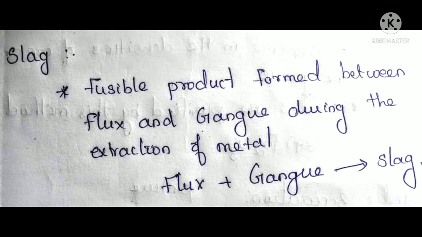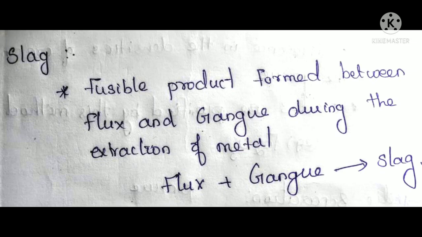For example, iron silicate is called slag. Iron oxide reacts with what? Silicon dioxide, and forms FeSiO3, that is iron silicate. Have you understood, students? If we want to remove iron oxide from any ore, we will add silicon dioxide. So now our silicon dioxide reacts with iron oxide, which is considered an impurity, and the iron oxide is removed in the form of iron silicate.